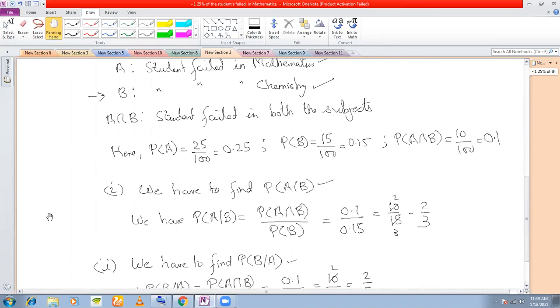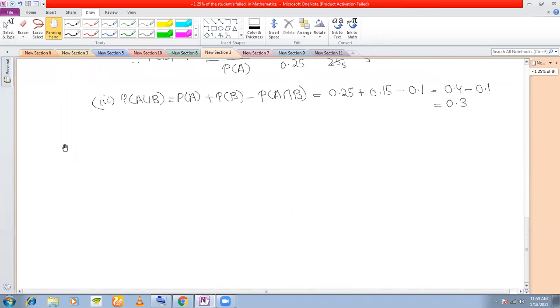Problem 8. This is the last problem for conditional probability. In fact, Bayes theorem is also conditional probability, but Bayes theorem is separate. These problems are purely from conditional probability. You do these eight problems, and you will be through with conditional probability. You don't need to do anything else.